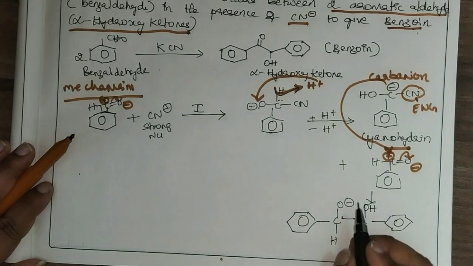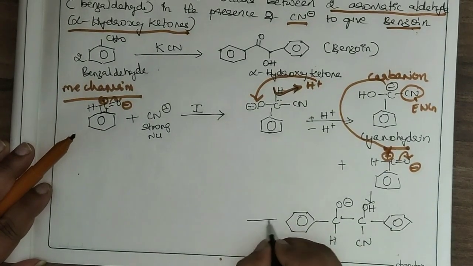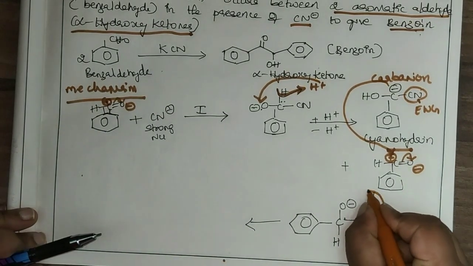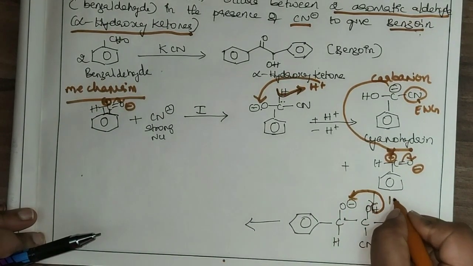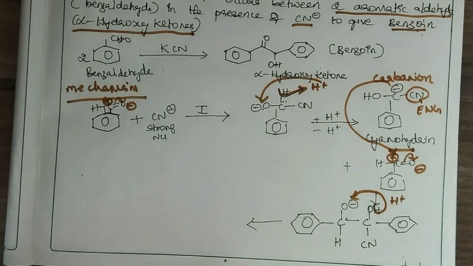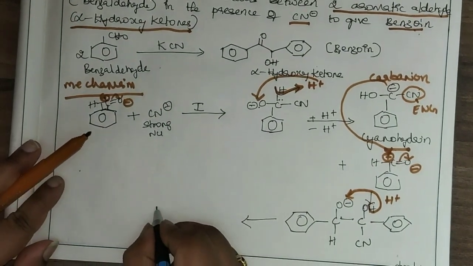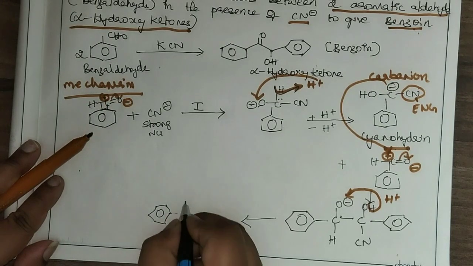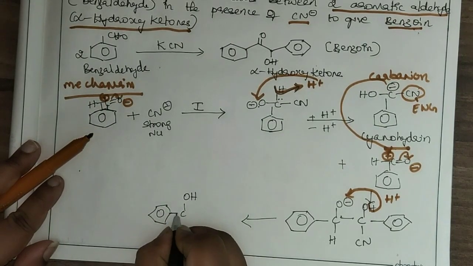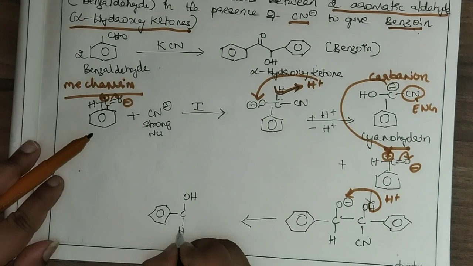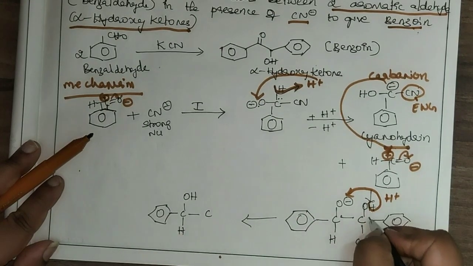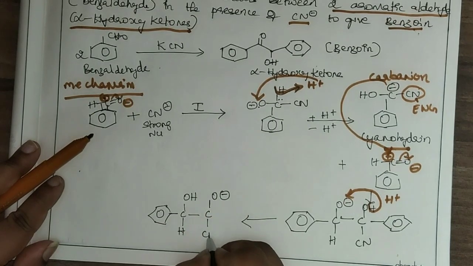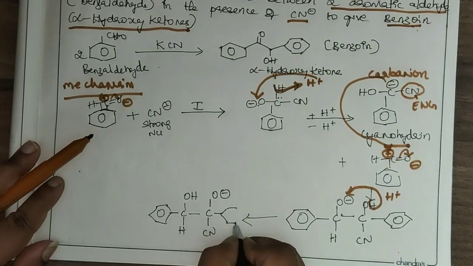Now proton shift occurs. The proton from the hydroxyl gets shifted to the electron rich oxygen. So here you will get O minus and cyanide.